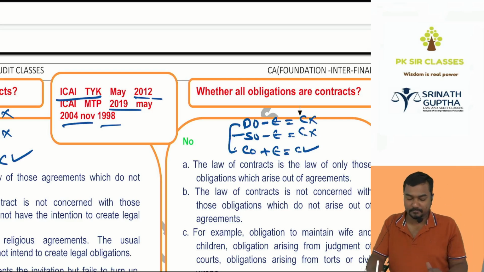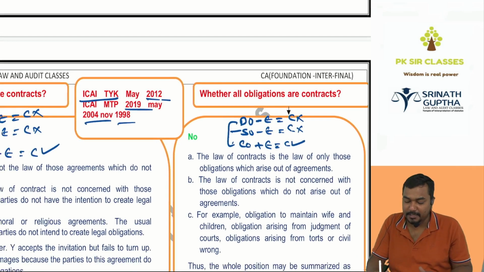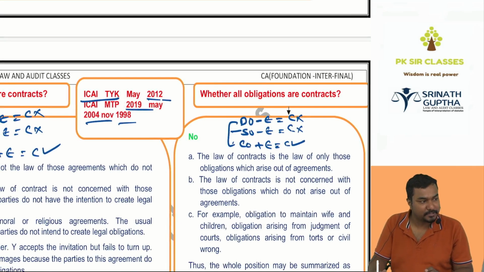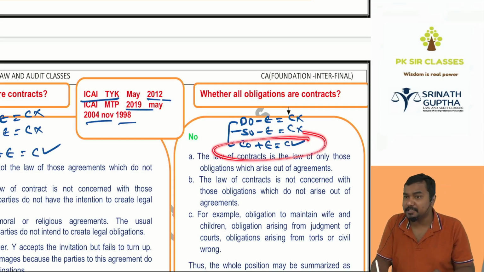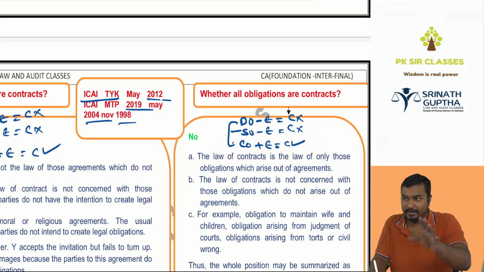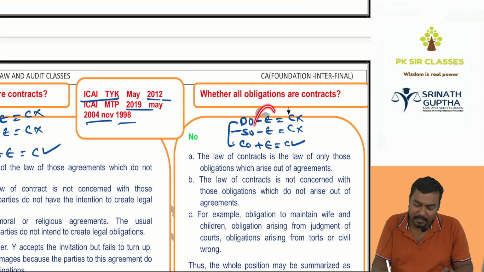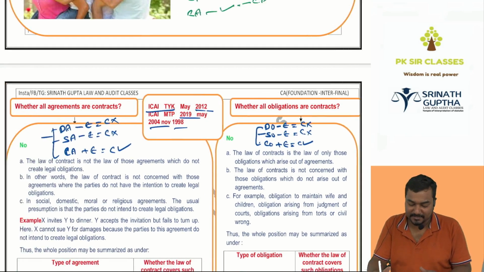Only commercial obligations are enforceable, so only commercial obligations will become contracts.